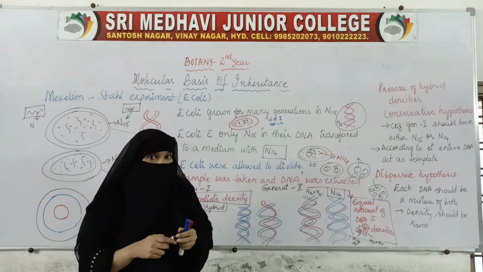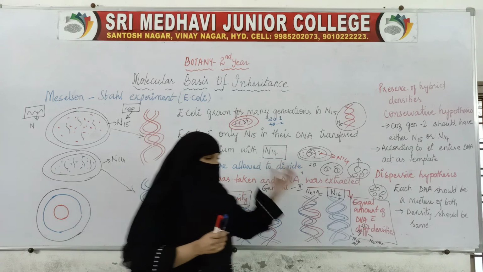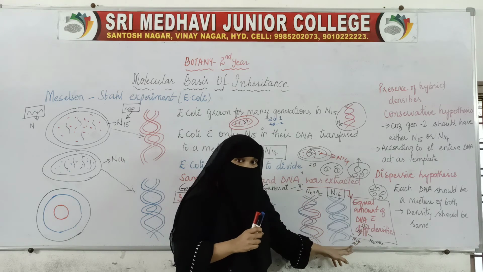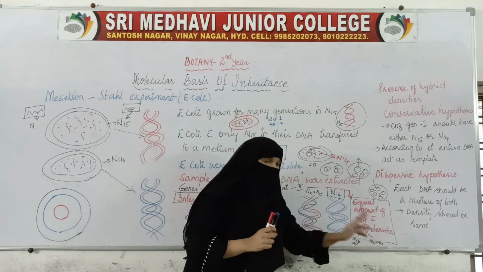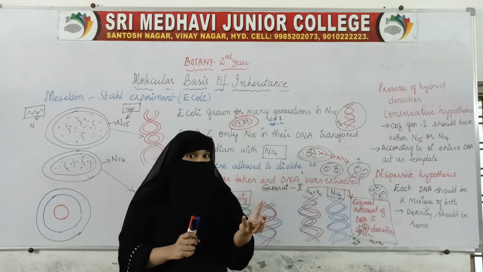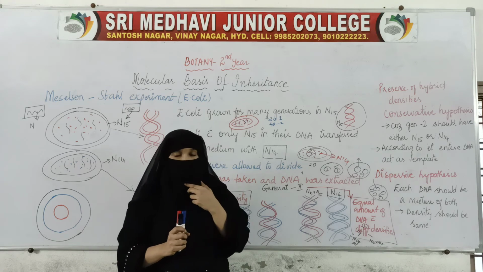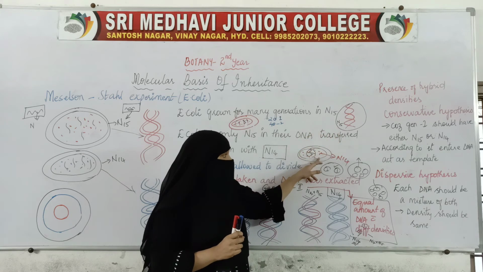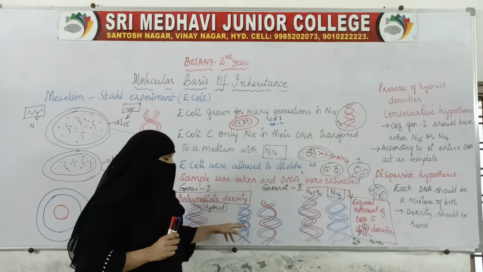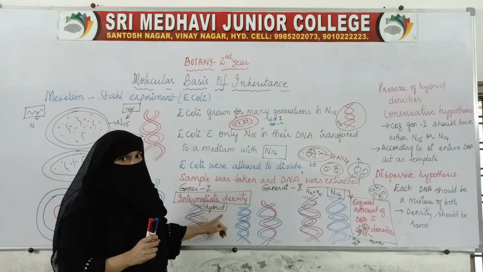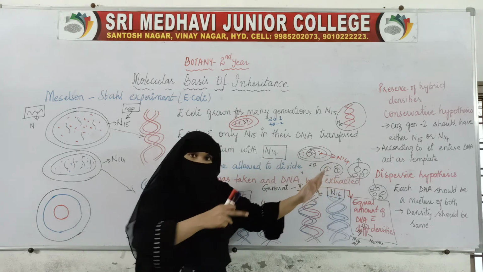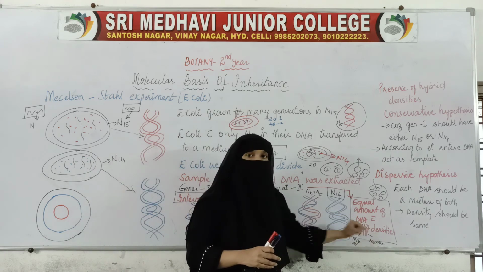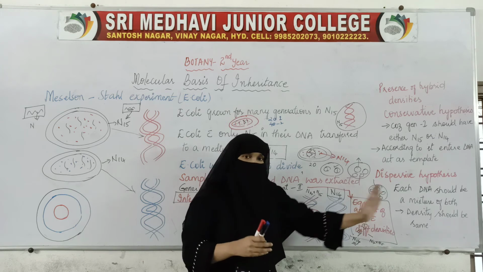N14 plus N15. Pure N15 has been eliminated. We have got pure N14. We have got a mixture of N14 and N15, but pure N15 was eliminated. Here it was pure N15. When we put this in N14, then we have got a hybrid of N14 and N15. The same, when allowed to divide after generations, we got an equal amount with two different densities. So like this, over generations.